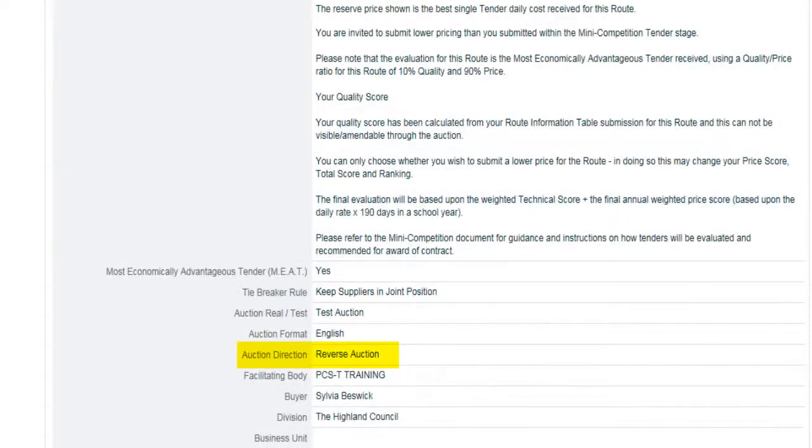The auction direction. For those of you who are familiar with auctions, you will know that the auction price starts out low, and then you bid a higher price in an attempt to win the item. Here, we are conducting a reverse auction, so the price starts out high, and you can bid a lower price in an attempt to win the route.